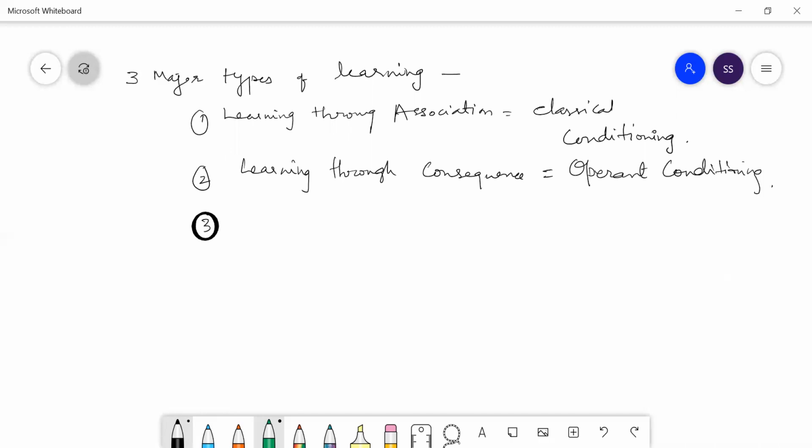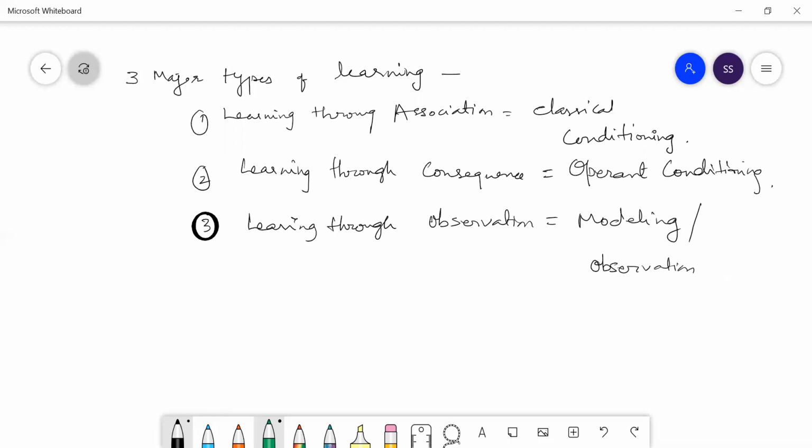And the third one is learning through observation, which is called modeling or observational learning. So there are three major types of learning. One is learning through association, which is called classical conditioning, which we are learning now. After that, operant conditioning. After that, you have modeling.